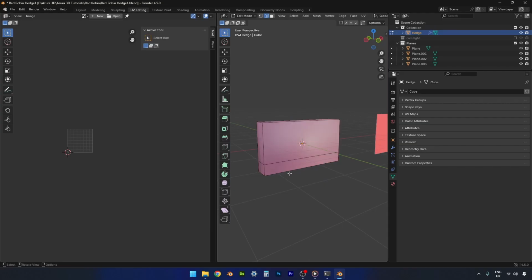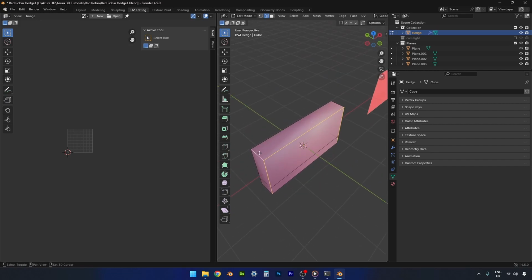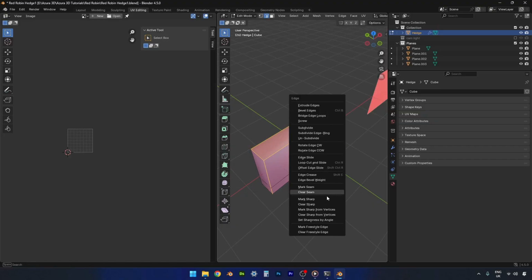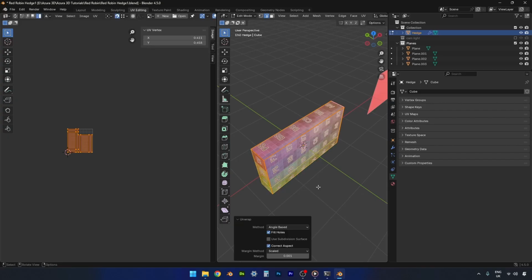and we're going to mark some seams. It will have one whole face here, and then we'll also separate this top face as well. Control E, mark seam, and then we'll select all and unwrap.